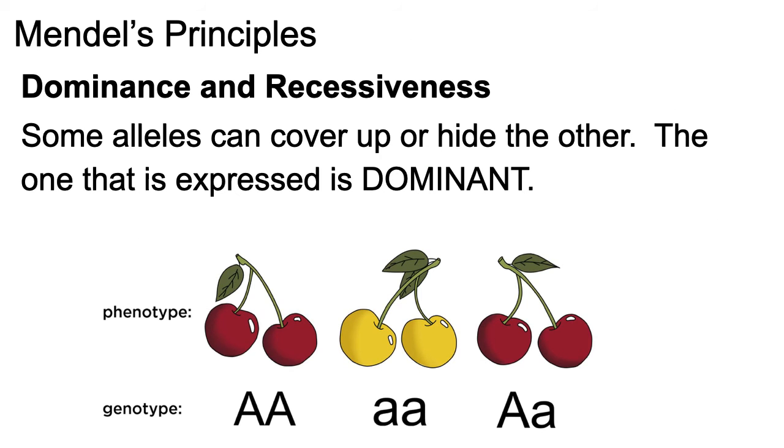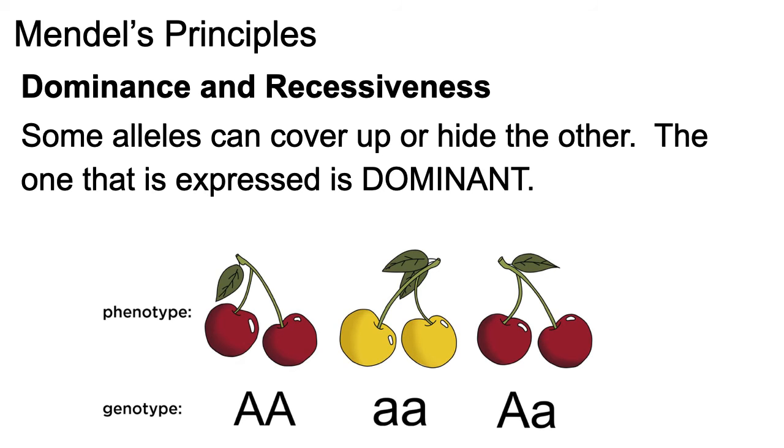A few more slides left here with terminology. What you need to know with Mendel's principles is dominance versus recessiveness, and we've already mentioned this. Some alleles can cover up or hide the other. The one that is expressed is dominant, so more of a review here. If we're looking at different colors, right, in cherries in this case, it looks like we have two choices. The dominant color is going to be red. The recessive color is yellow.